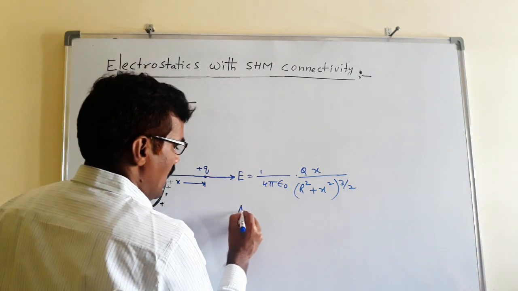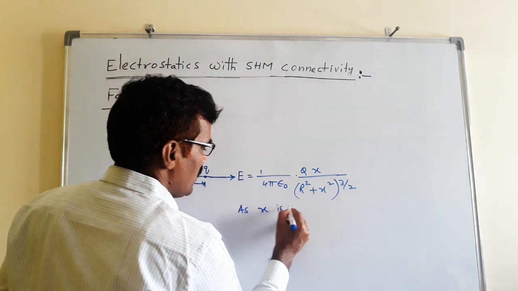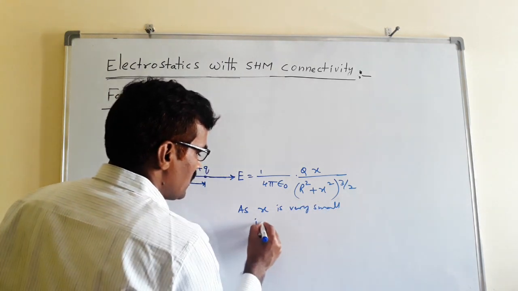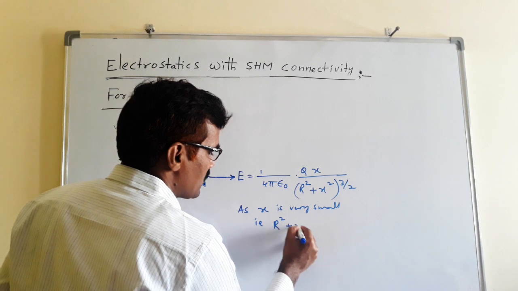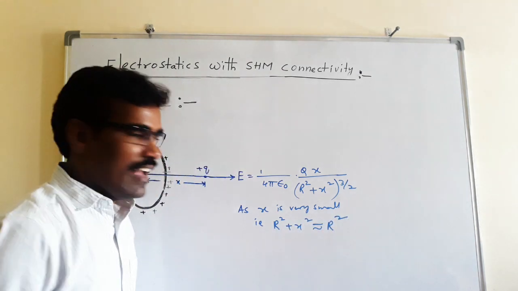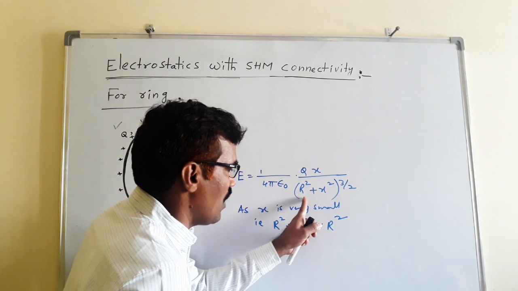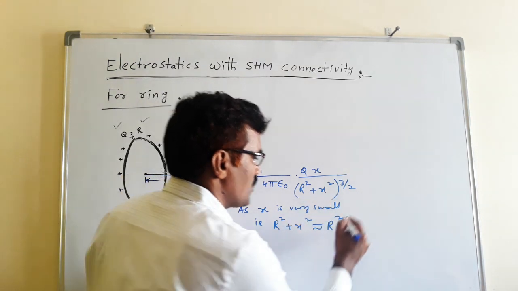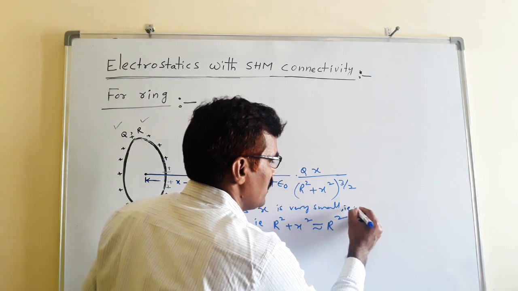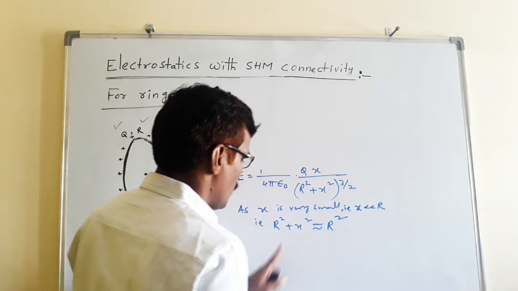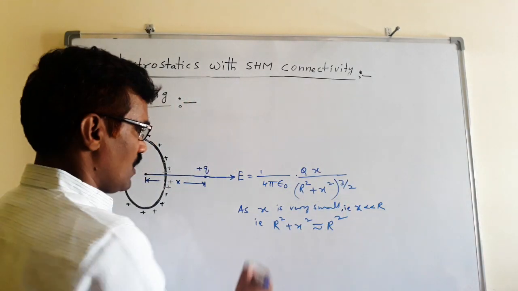As x is very small, r square plus x square is equal to r square.